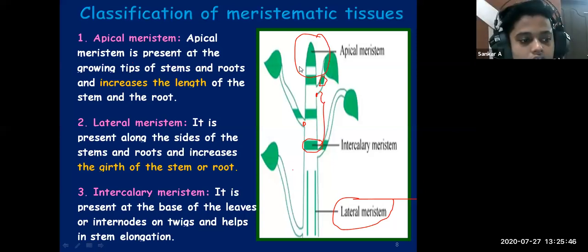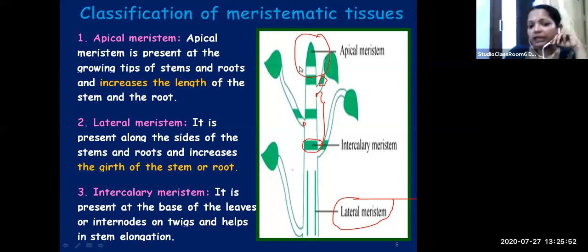At the base of the leaves and also at the internode. What is an internode? The distance between two consecutive nodes. What is a node? The node is where a branch arises. And intercalary meristem helps in the elongation of the stem.